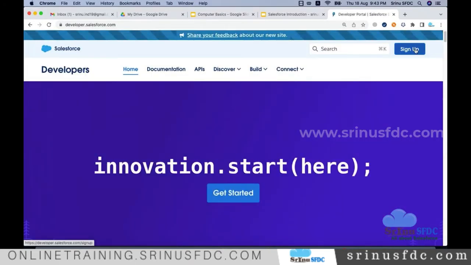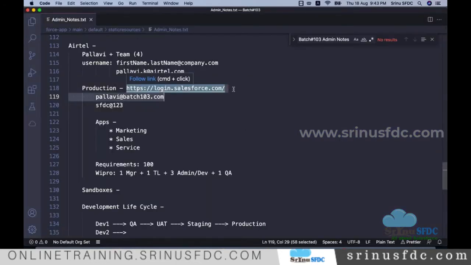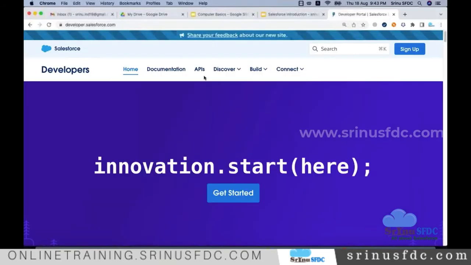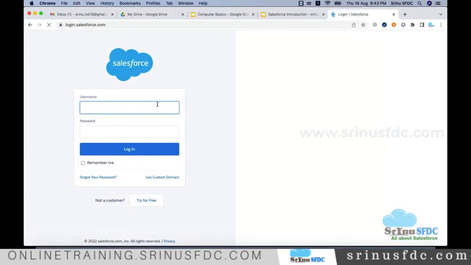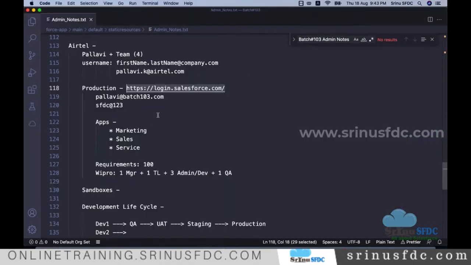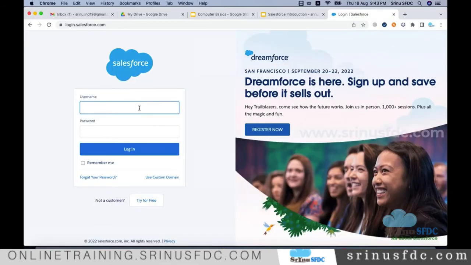When you click on sign up, fill the form, check your email, and set the password, the account we get is nothing but production. To log into production, we need to go to login.salesforce.com and enter the username and password.